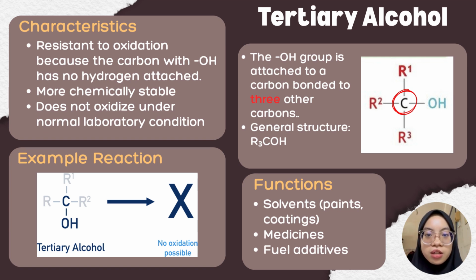A tertiary alcohol is an alcohol in which the hydroxyl group is attached to a carbon atom bonded with 3 other carbons. Unlike primary and secondary alcohols, tertiary alcohols are highly resistant to oxidation. It is more chemically stable and does not undergo oxidation under normal laboratory conditions. Tertiary alcohol is mostly used in medicine, fuel additives, and as solvents in paints and coatings.